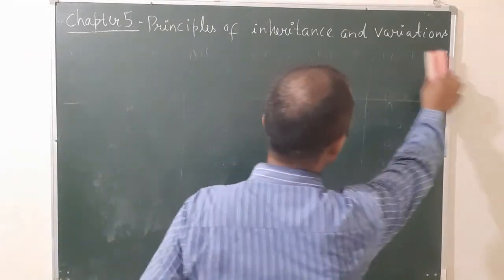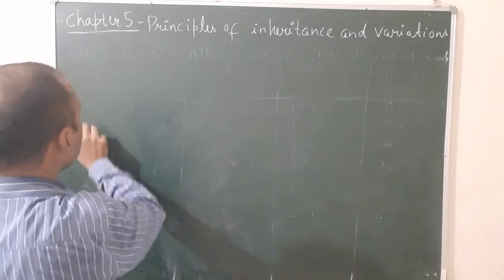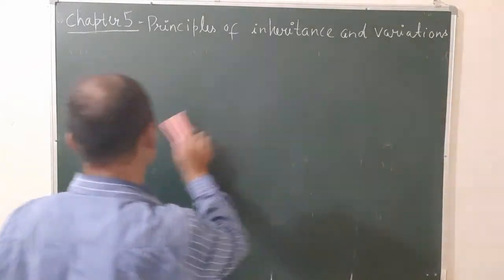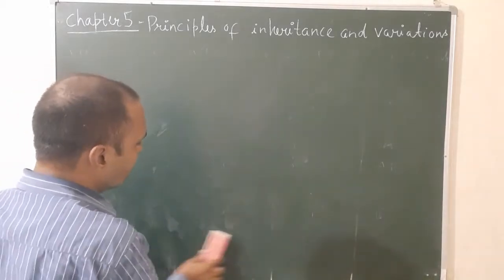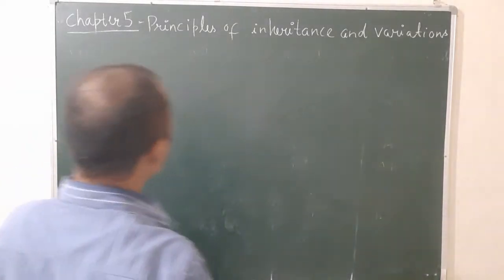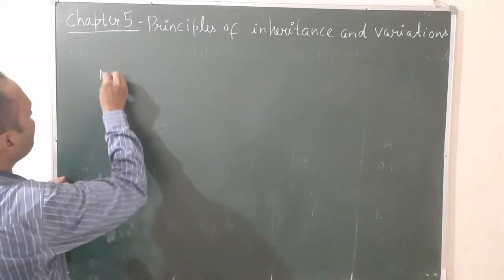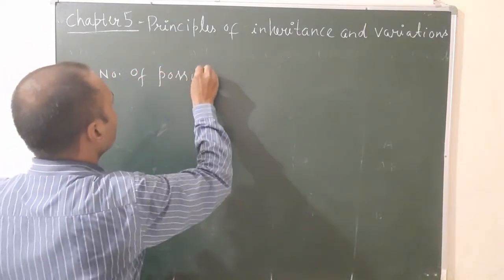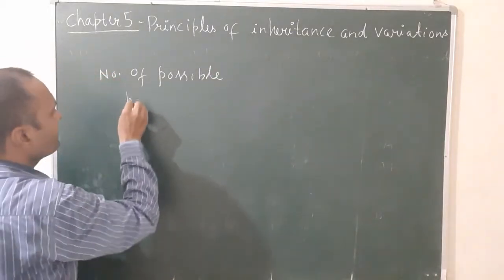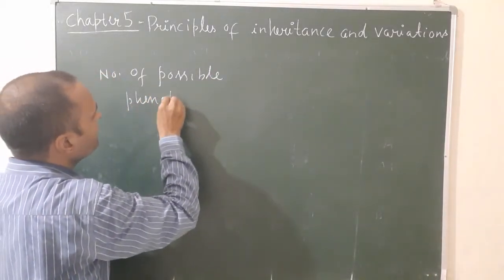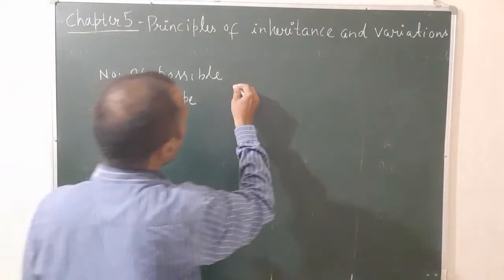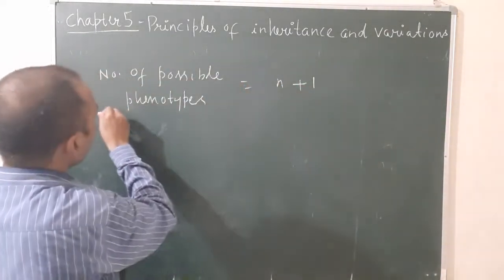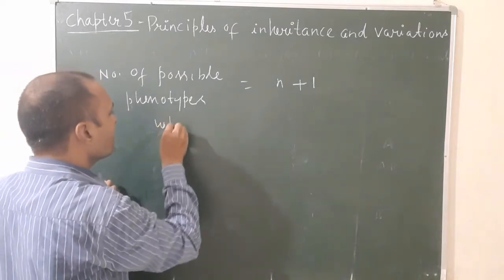The number of possible phenotypes, or you can say blood group phenotypes, is equal to n plus 1, where n is the number of multiple alleles.